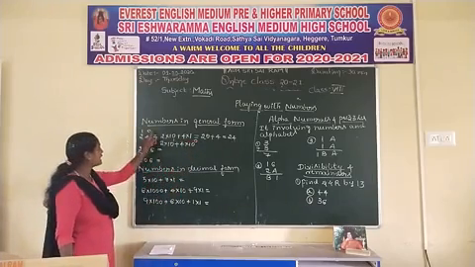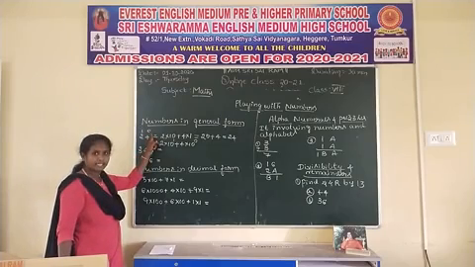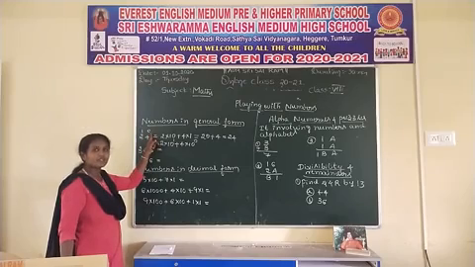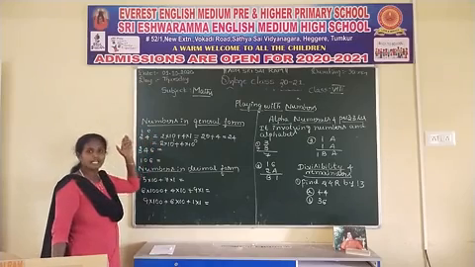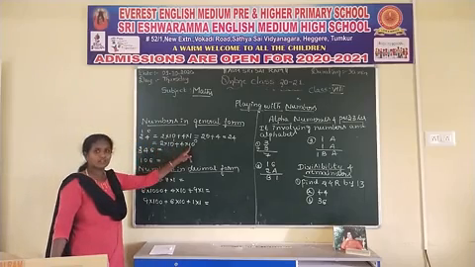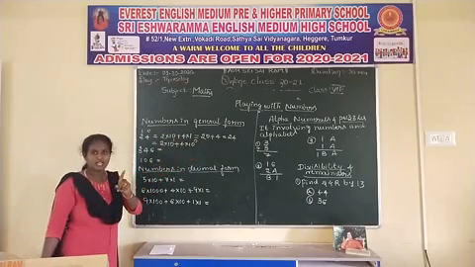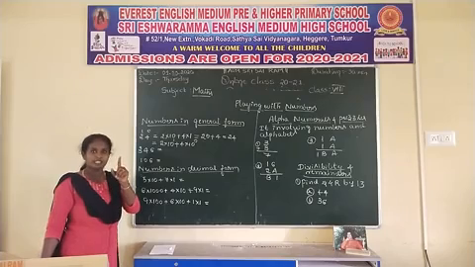You should start to give the powers from the ones place, and you should start from 0, 1, 2, 3 like that, because we are expressing in terms of powers of 10. If the power is 0, the value is 1. 10 to the power of 0 is 1.